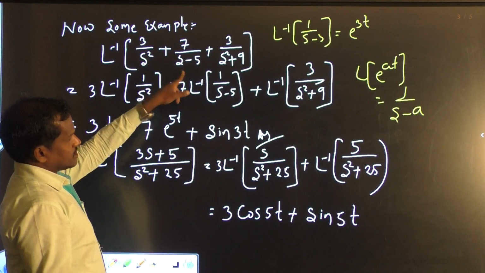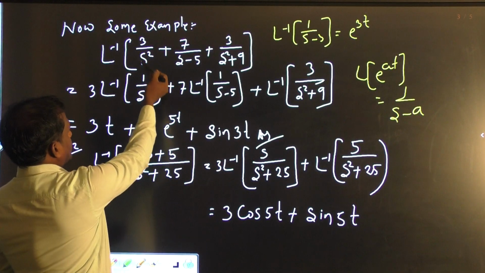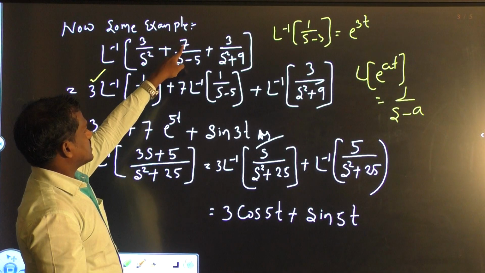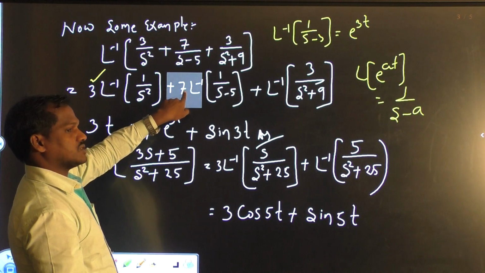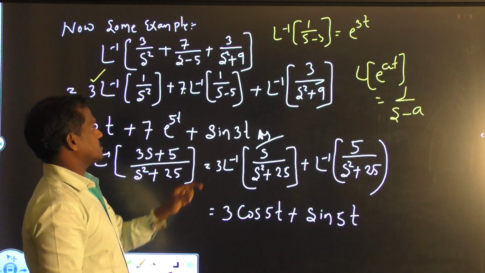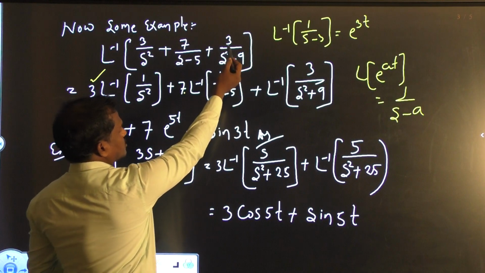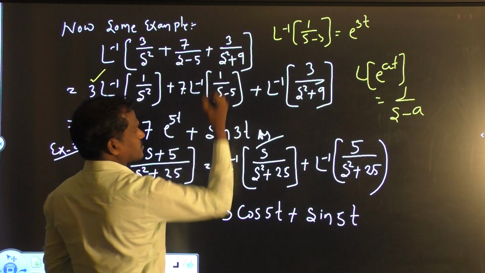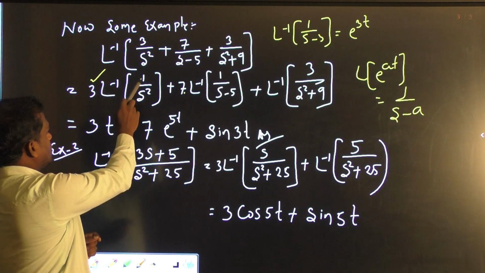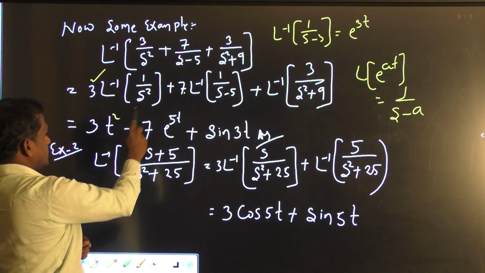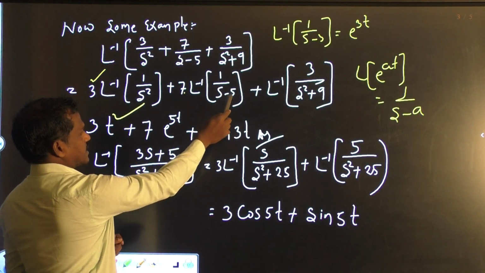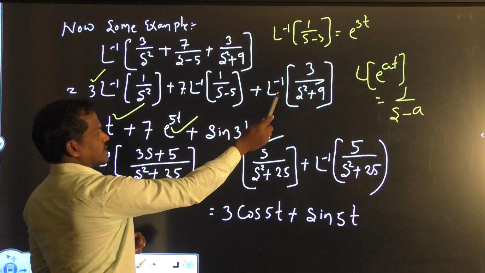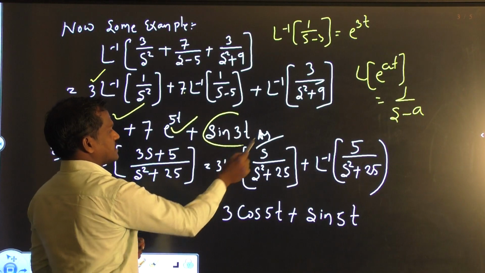From that, this example can be solved. 3 is a constant, we can take it outside; 7 is a constant, we can take it outside, just like in integration and derivatives. And from this, the base formula is a by s square plus a square. 1 by s square is the formula of t. 1 by s minus 5 is the formula of e to the power 5t. 3 by s square plus 9 is the formula of sin 3t.